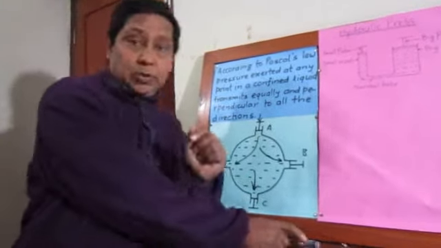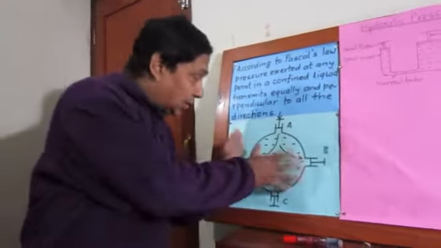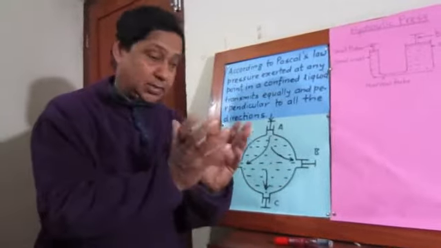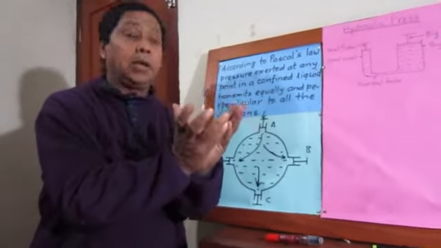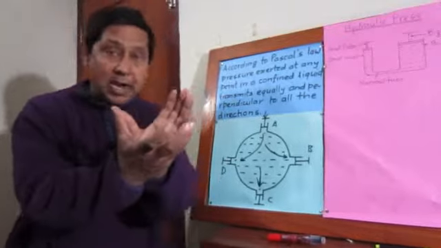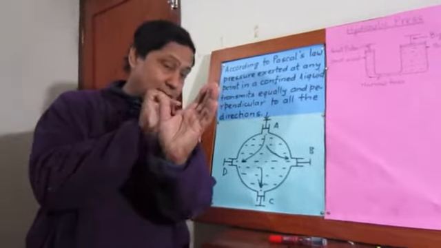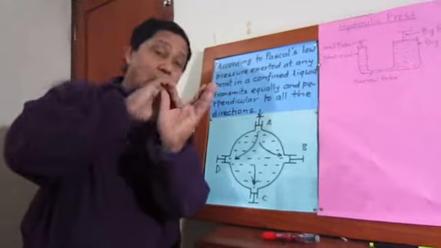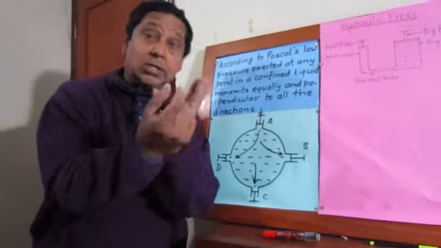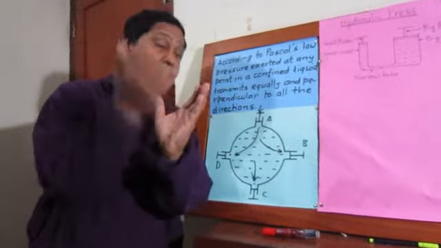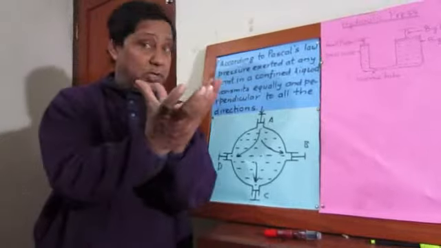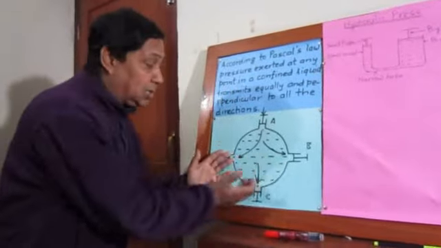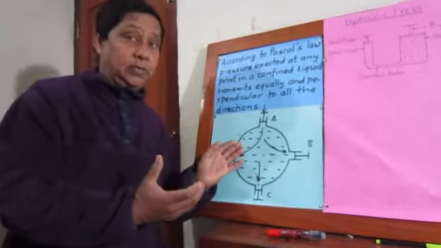But don't be confused. Actually, this spherical container appears here in a 2-dimensional diagram, but we have to imagine a ball-like structure. In a ball-like structure, on my side there is an opening which is fitted with a piston, and on the opposite side there is another opening fitted with a piston, and the left hand side and right hand side are also fitted with pistons. This is somewhat spherical, but it appears a little different in this 2-dimensional figure.